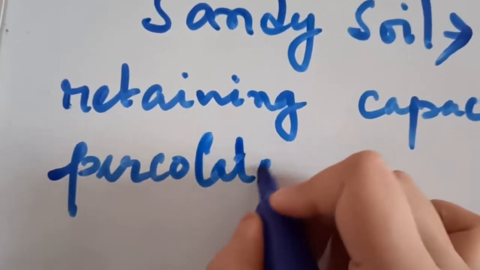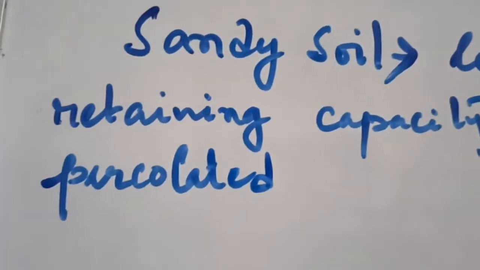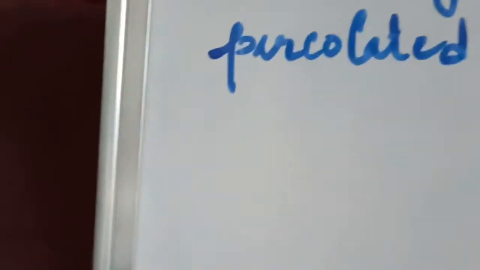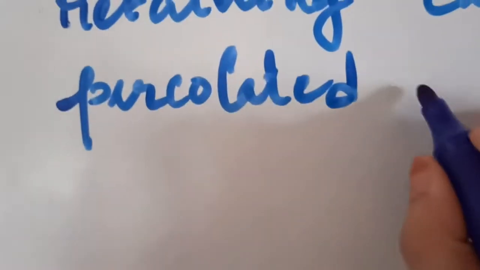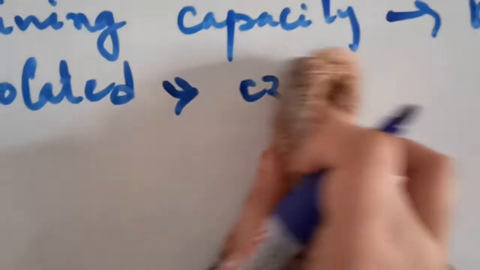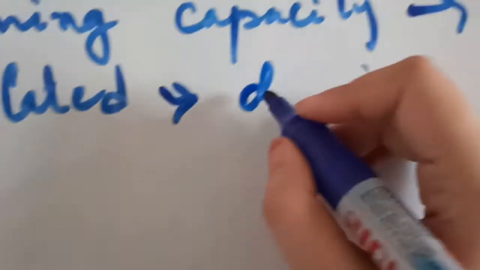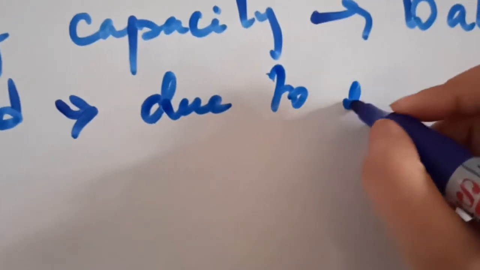Percolated means it easily passes through the soil. Why? Because of porosity.